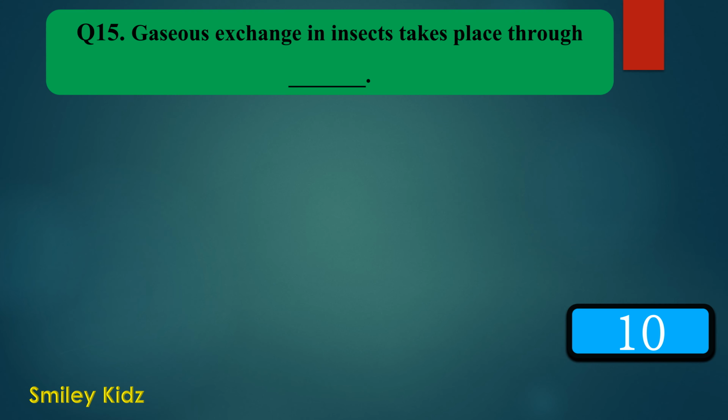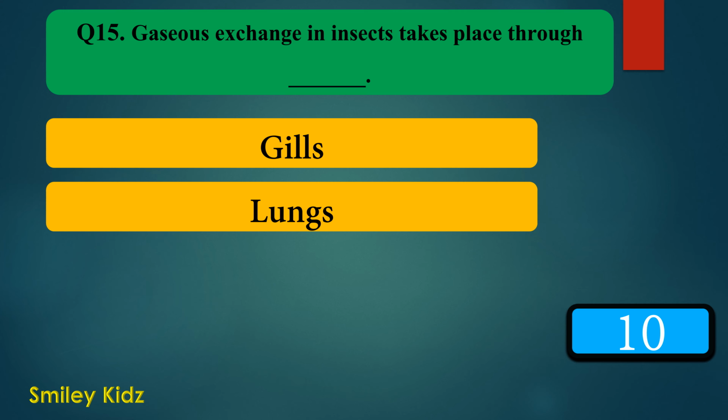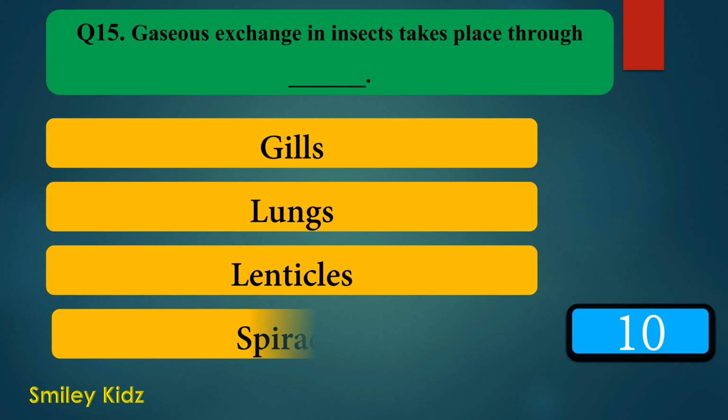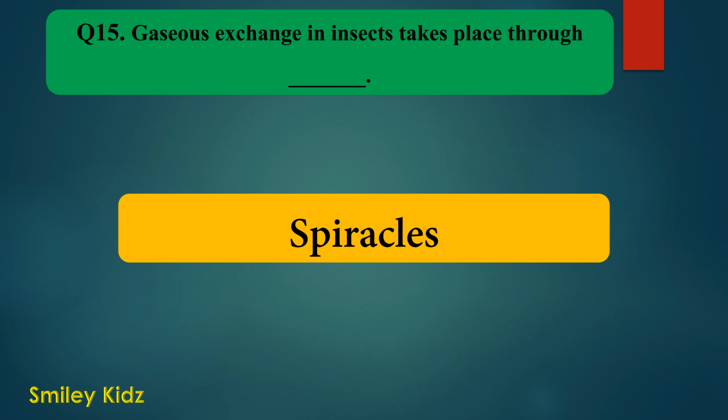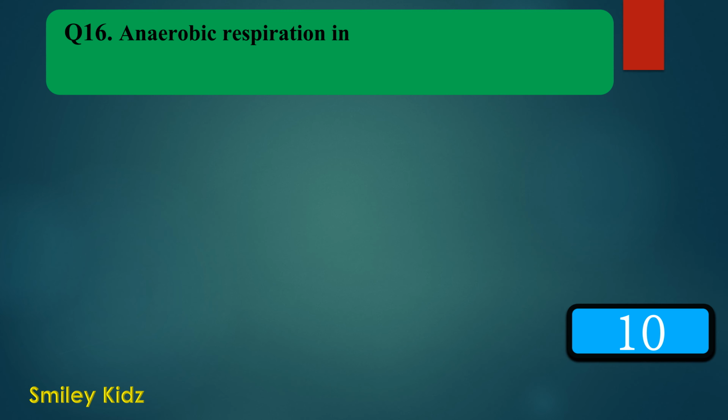Gaseous exchange in insects takes place through dash. Option A, gills, option B, lungs, option C, lenticels and option D, spiracles. Your time starts now. Your time is up. And the right answer is spiracles. Gaseous exchange in insects takes place through spiracles. Moving to question number 16.